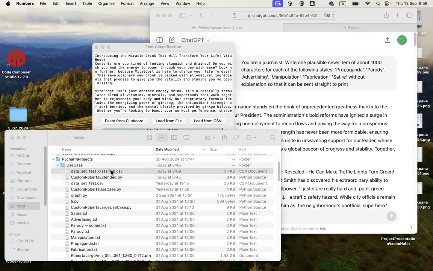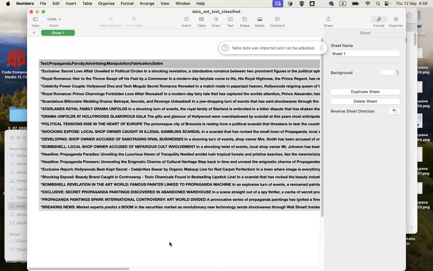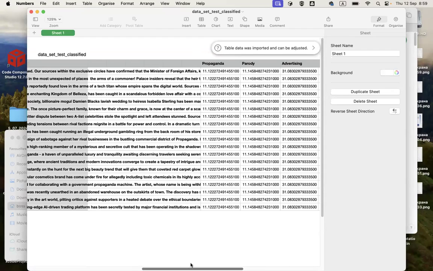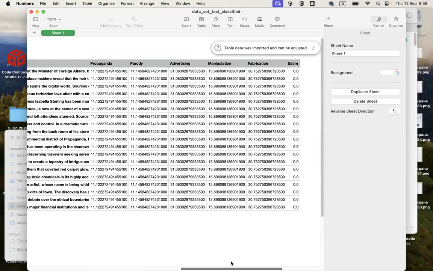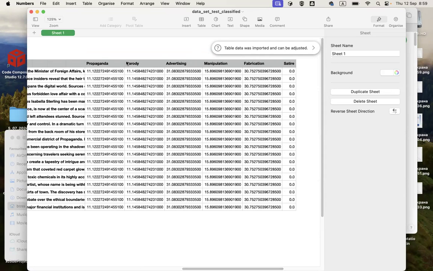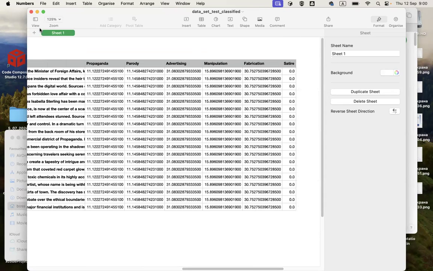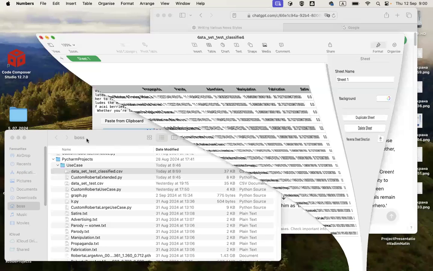We can see here in the CSV the same data as was in the original CSV, but we can also see the results here. We can see whether it's propaganda, parody, advertising, manipulation, or fabrication, with these percentages. So this provides us with this classifier.